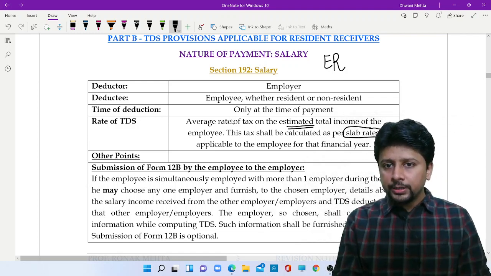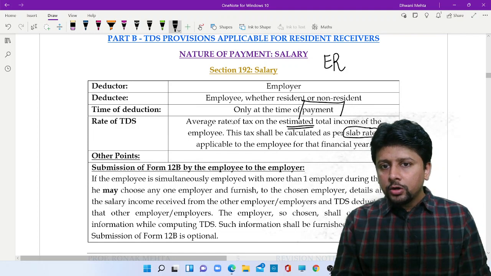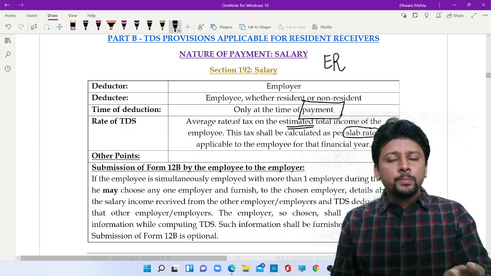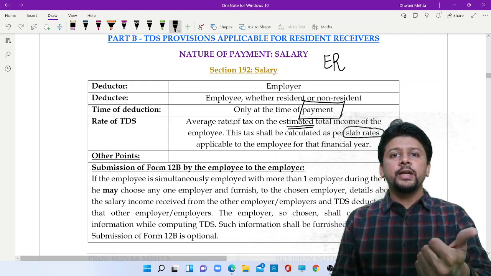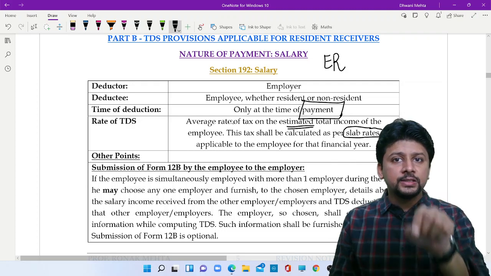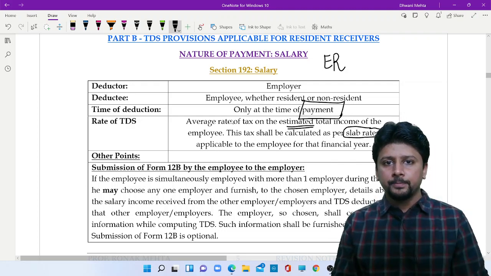This is one section where tax is deducted on payment basis only. So if salary is not paid, there will be no requirement to deduct tax. Payment or credit, whichever is earlier, does not apply in this case. In this case, it is only payment.